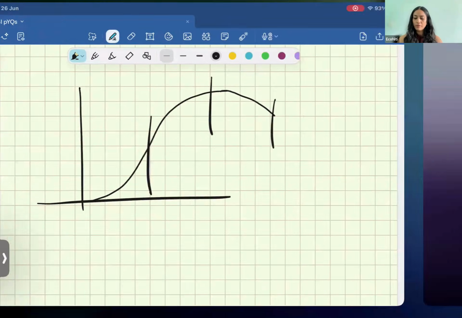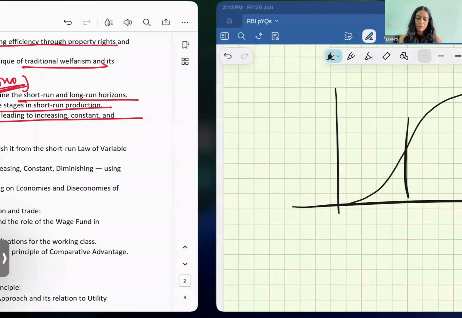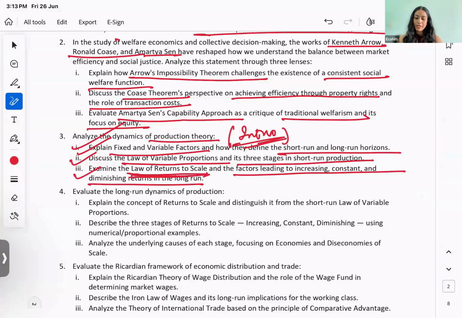उसके बाद हम लॉन्ग रन वाले में जाएंगे. Then we come here, examine the law of returns to scale, factors leading to increasing, constant. Similarly, returns to scale तुम्हें पता है. If you have increasing returns to scale, right? So then you are talking about the economies of scale. So if you have doubled something, तो तुम्हारा output more than double हो रहा है. इसका मतलब कि कुछ specialization हो रहा है ना? Or whatever is the reason, your change in output is increasing more than proportionately by the amount that you have scaled up, right?